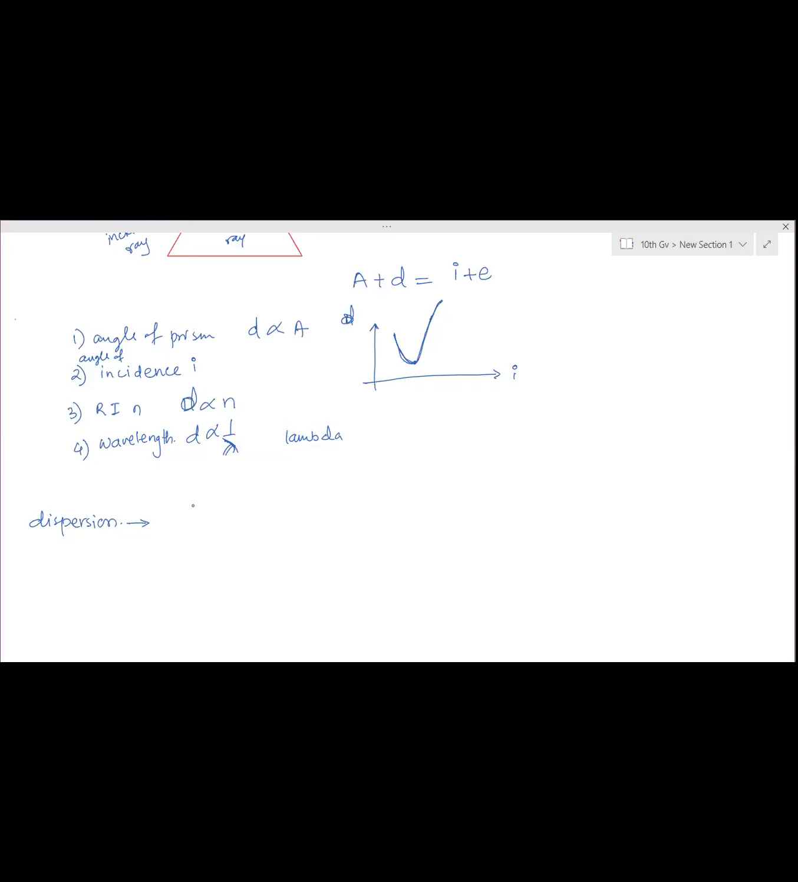Spectrum. What does spectrum mean? Visible spectrum actually. It's the band of 7 different colors obtained when white light is dispersed. That is called the spectrum. It is the visible spectrum because it can be visualized. We are able to see that.